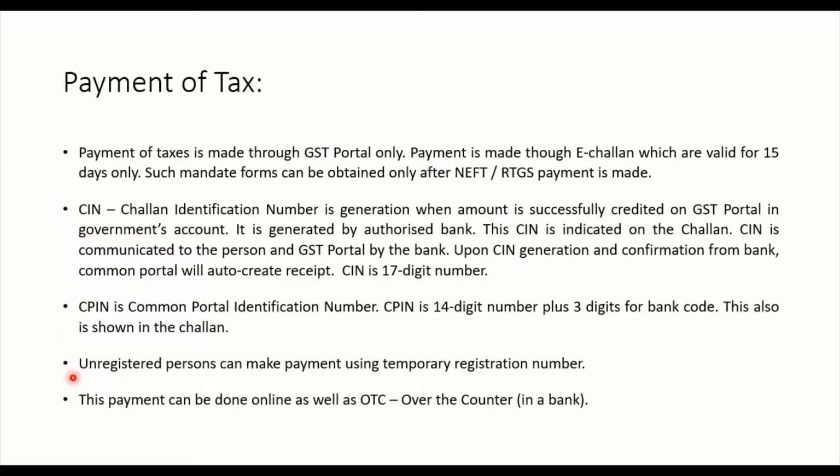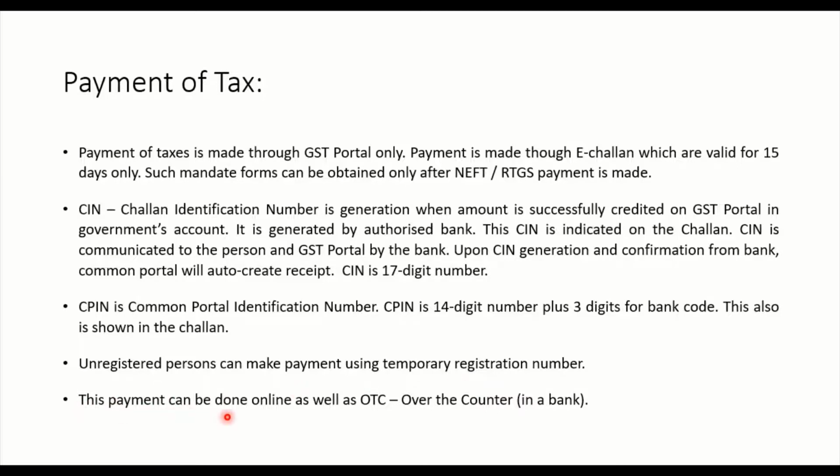Unregistered persons can make payment using a temporary registration number. All these points were for the registered person. What will happen to the unregistered person? An unregistered person can make payment using a temporary registration number, and after a few days, after verification, the temporary registration number will become the permanent registration number. The number which is generated by the common portal, that is the GST portal, will be allotted to the person by the GST network.